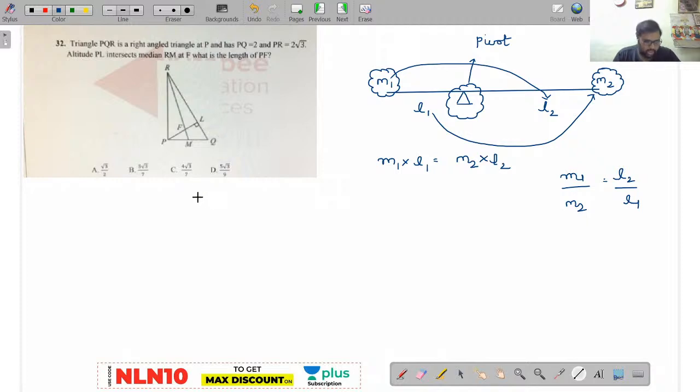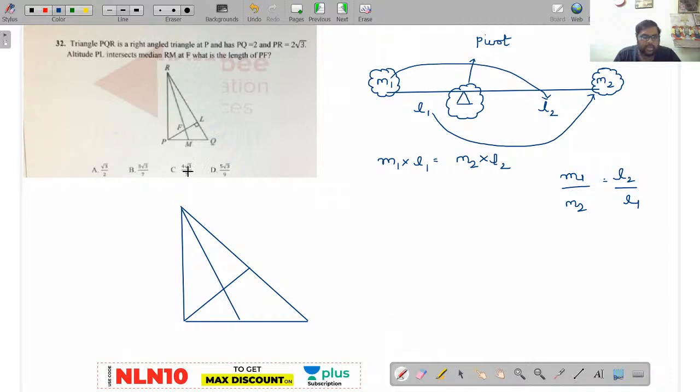Triangle PQR is a right angle triangle at P. I'll draw the diagram also. Right? Triangle PQR, right angle at P, and PQ is equal to 2 and PR is equal to 2 root 3.